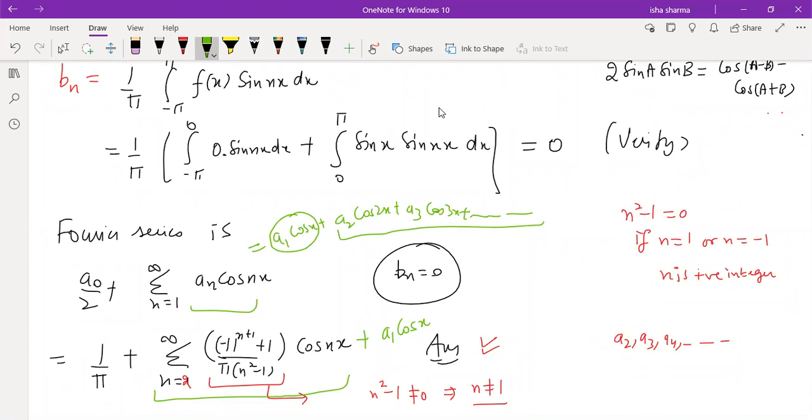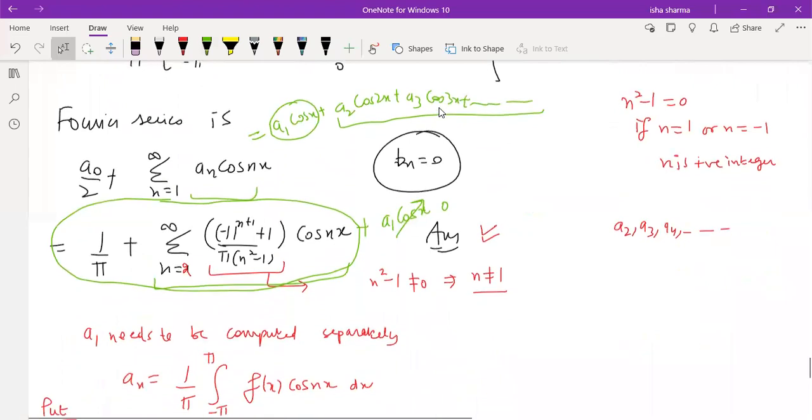So now you have computed a1, and a1 is turning out to be 0. That means you don't need to write this term. So whatever answer we had written previously, that is the complete answer. The only change you need to make is to make this summation from n equal to 2 to infinity, and this term will not be there because it is getting the value 0. In other examples, there can be a non-zero value of a1 also. Whatever it comes, you just add it into the final answer as a separate term. I just hope that is clear.